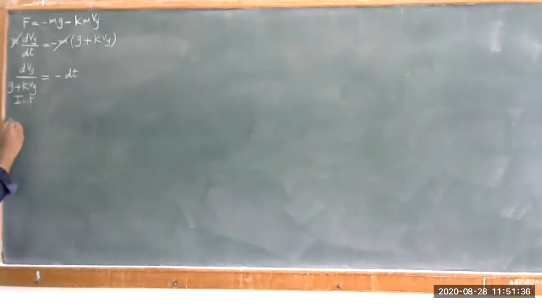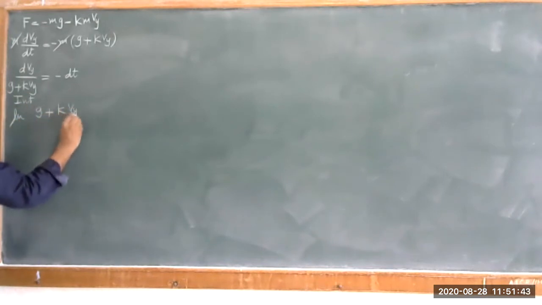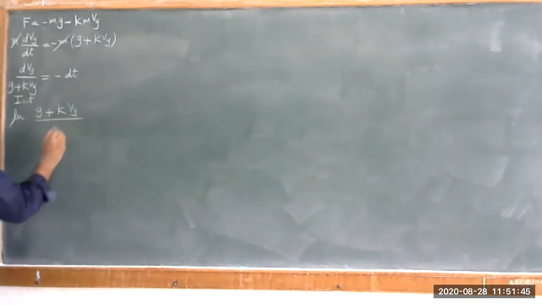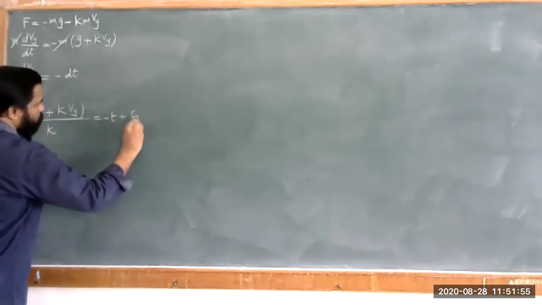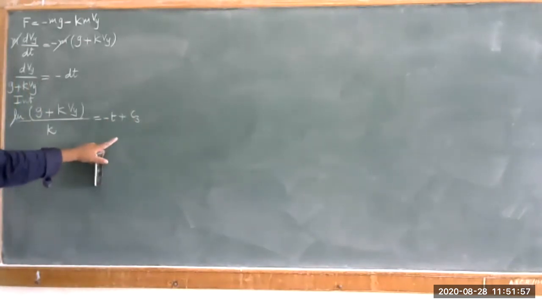By integrating, we get ln of (g plus k Vy) divided by k, which is equal to minus t plus some constant of integration, that is c3.